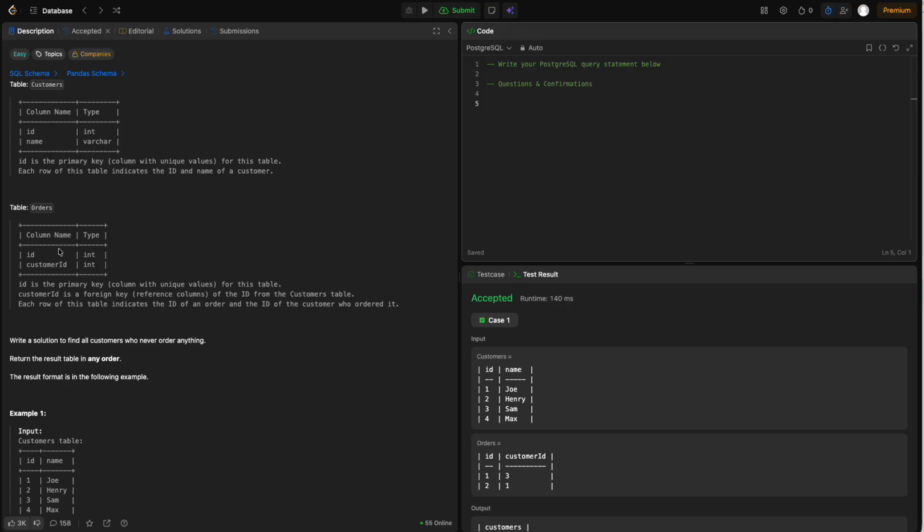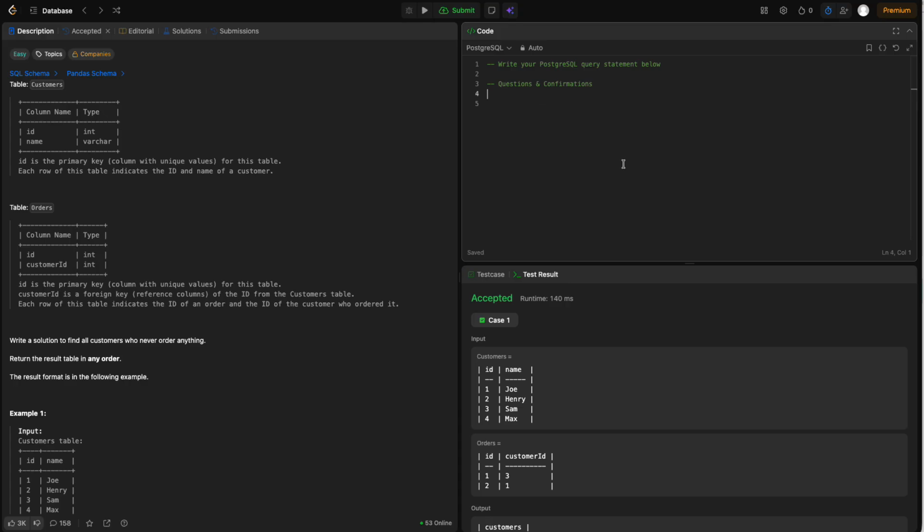And then we have orders table that has the customer ID and ID. One question may be, because it's a customer ID, can it be null? I think it's not, because it's a foreign key. Can you confirm? Interviewer says yes. And what else do we need? Seems simple enough, and I don't see any other questions. And we also already have the sort order in any order, so let me write it.